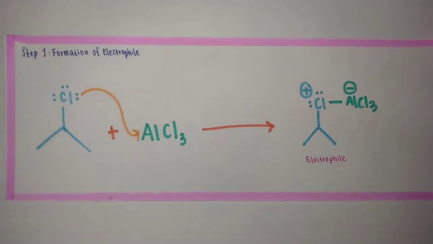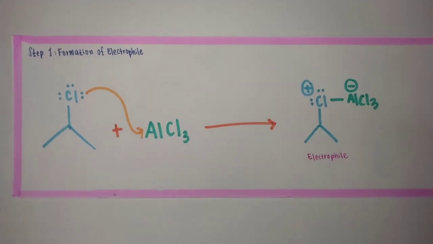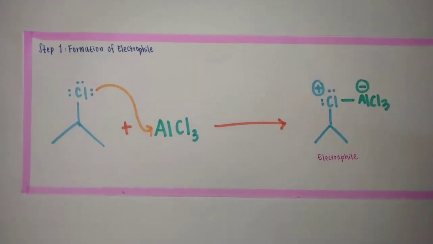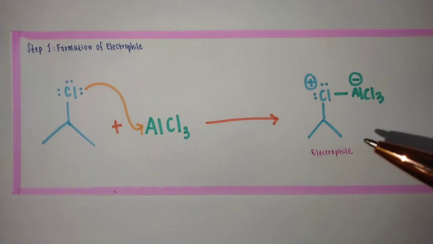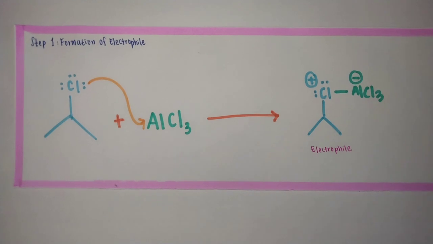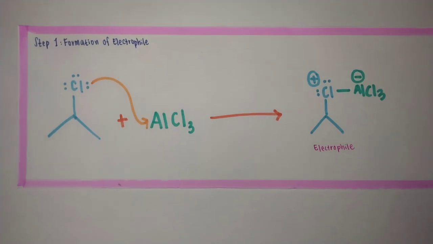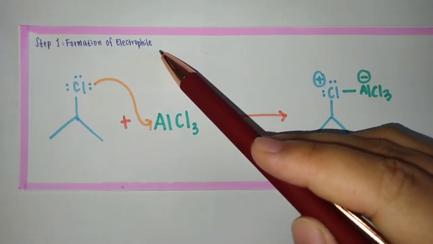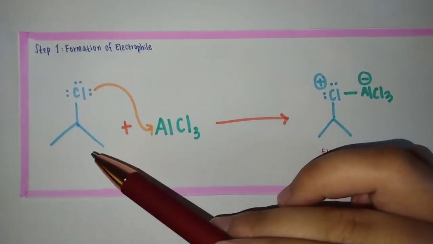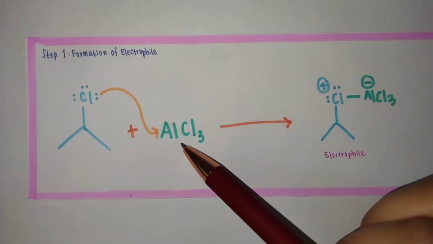So as we know, benzene is a very stable compound, while 2-chloropropane is not reactive enough to react with benzene that is too stable. So we must form an electrophile first to react with the benzene. So the first step in this mechanism is the formation of the electrophile. So to form the electrophile, we must react the reagent with the catalyst.